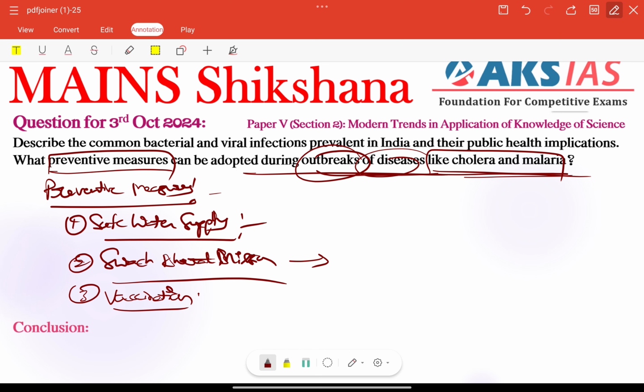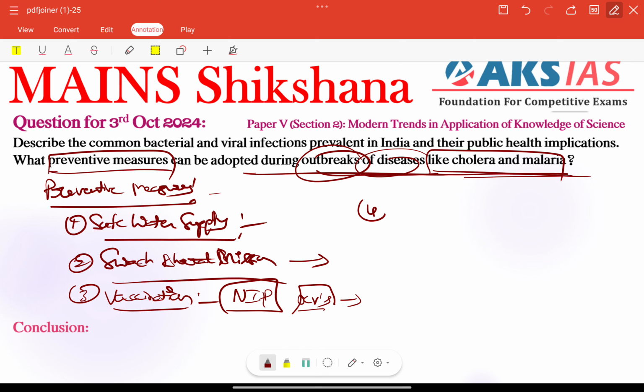Other than that, we can talk about vaccination. Vaccination is also a very important thing. The National Immunization Program is very important here and needs to be included. It has been crucial in controlling cholera outbreaks by distributing oral cholera vaccines also. OCV is very important in high risk areas. So mass vaccination reduces the mortality rate also.